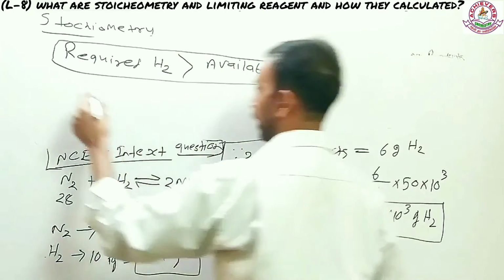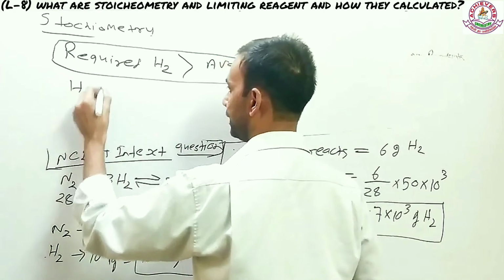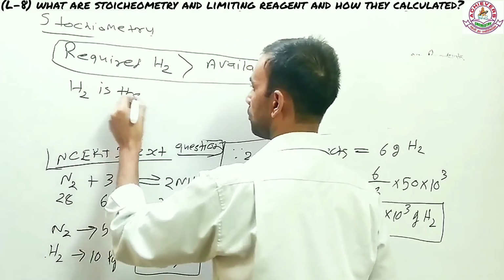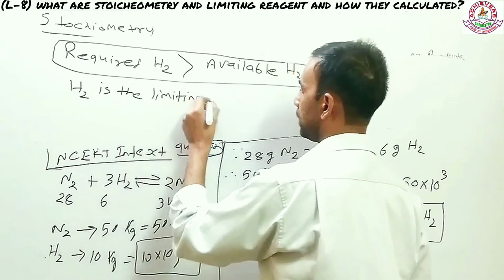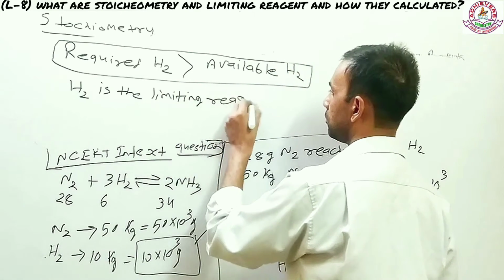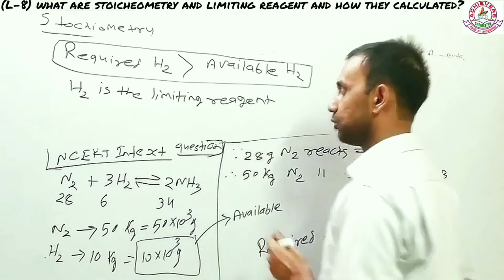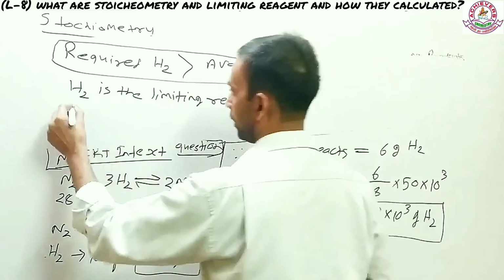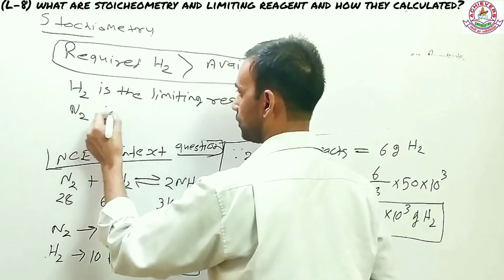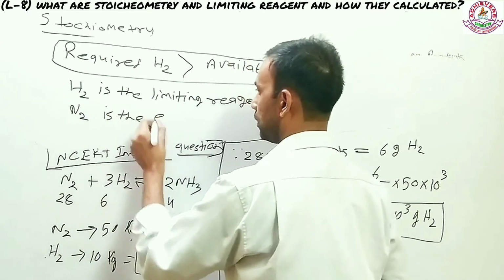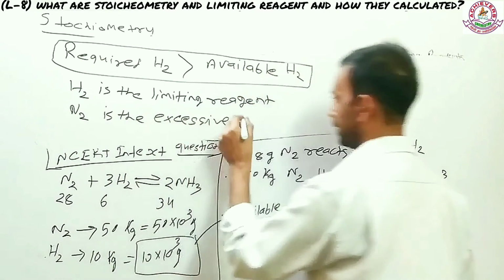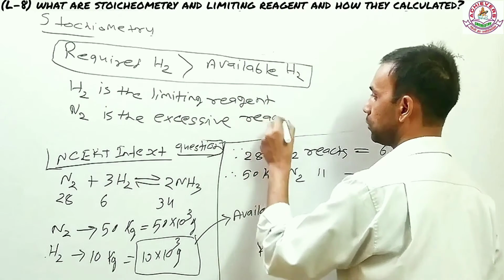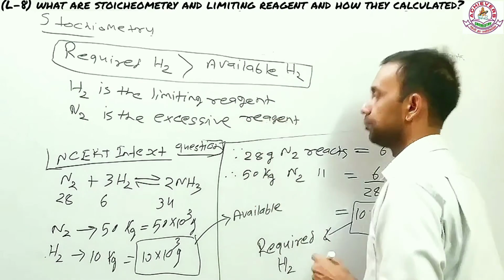Based on that, I'm writing, therefore, hydrogen is the limiting reagent. That's the first part here. What that means? Nitrogen in this case is the excessive reagent, because nitrogen is more than what is required.